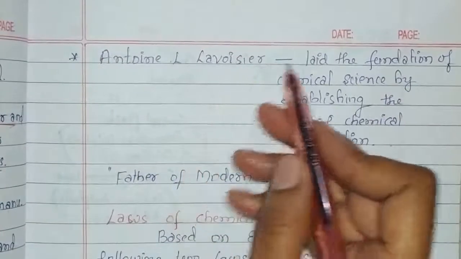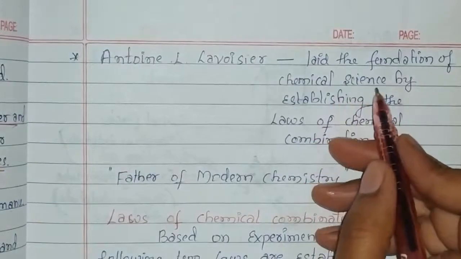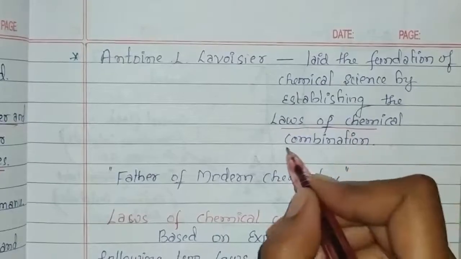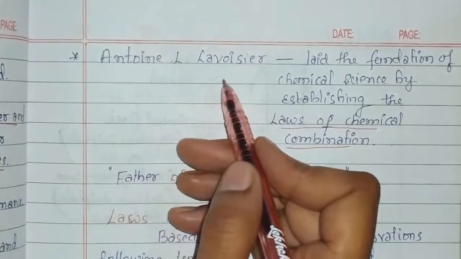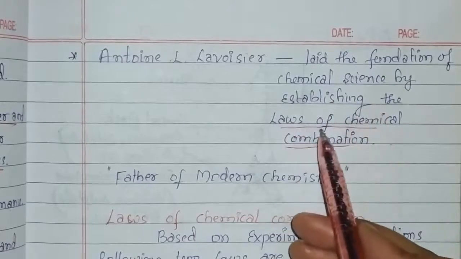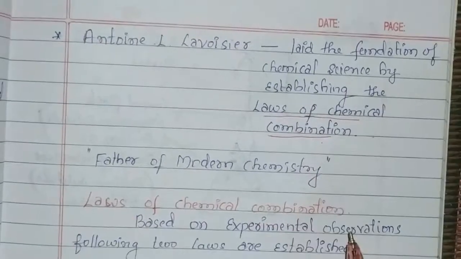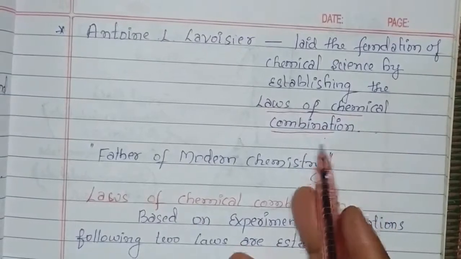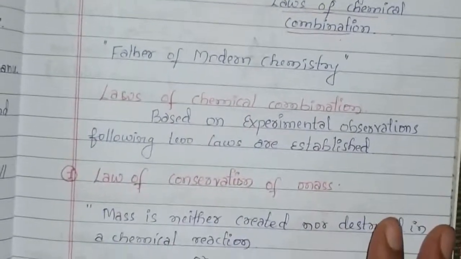Antoine L. Lavoisier was the scientist who laid the foundation of chemical science by establishing the laws of chemical combination. On the basis of his experimental observations, he gave the laws of chemical combination, and he was known as the father of modern chemistry. Let us see the laws of chemical combination.